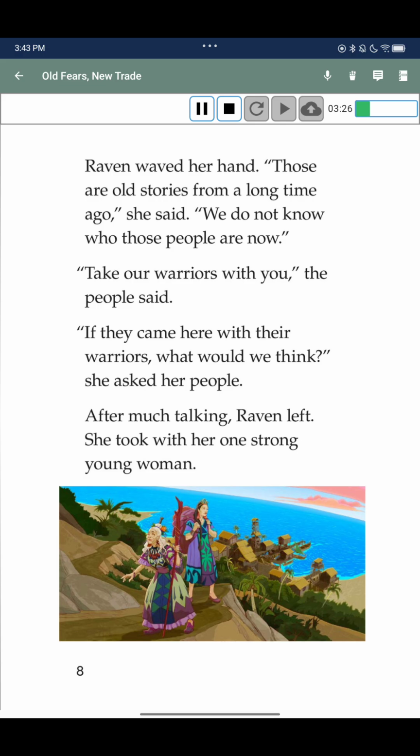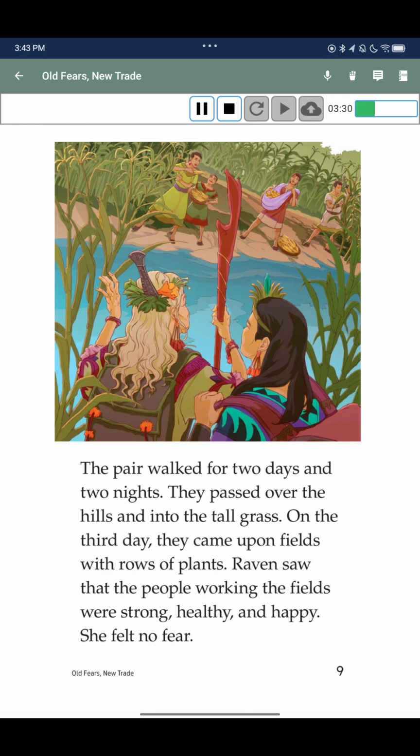She took with her one strong young woman. The pair walked for 2 days and 2 nights. They passed over hills and into the tall grass. On the 3rd day, they came upon fields with rows of plants. Raven saw that the people working the fields were strong, healthy, and happy. She felt no fear.